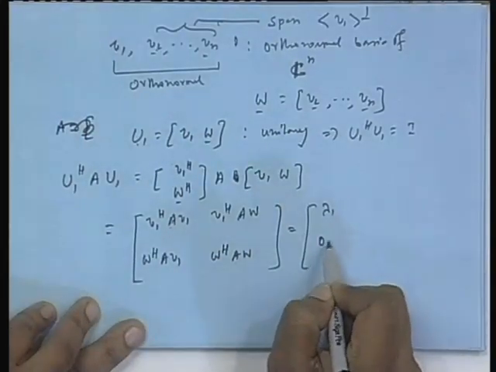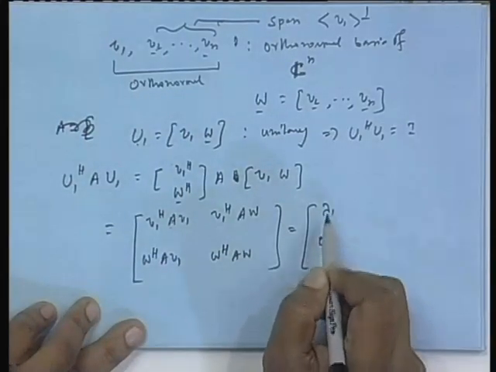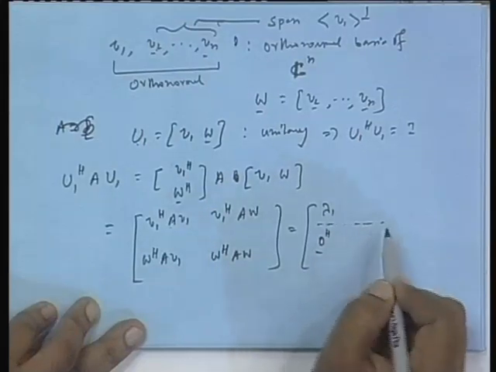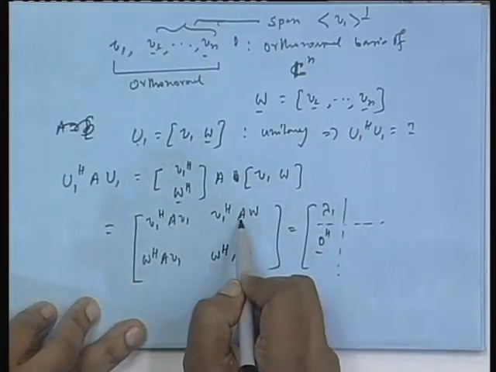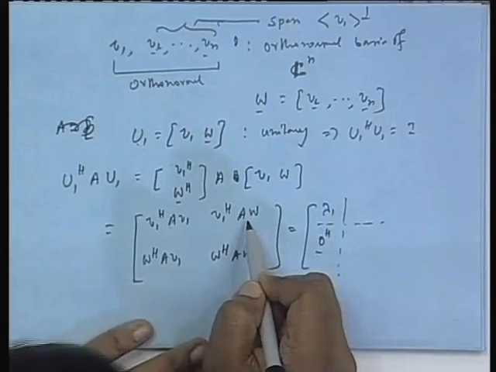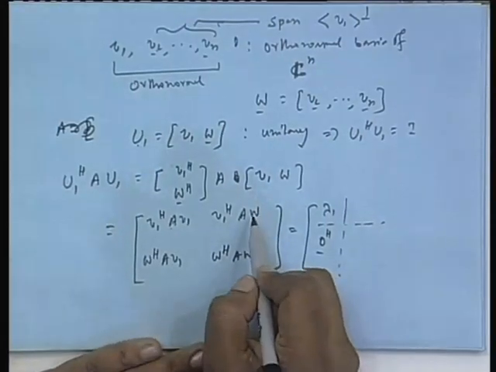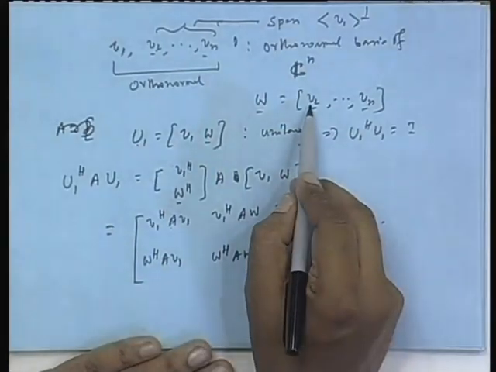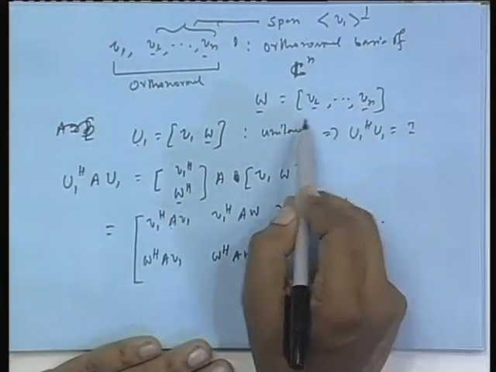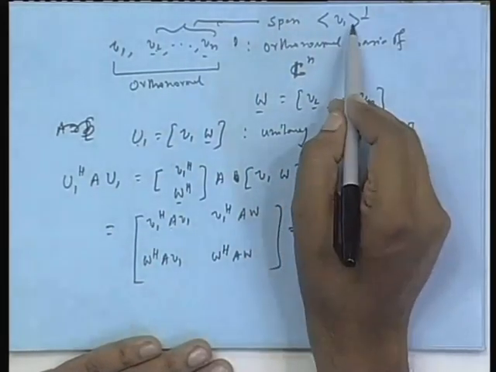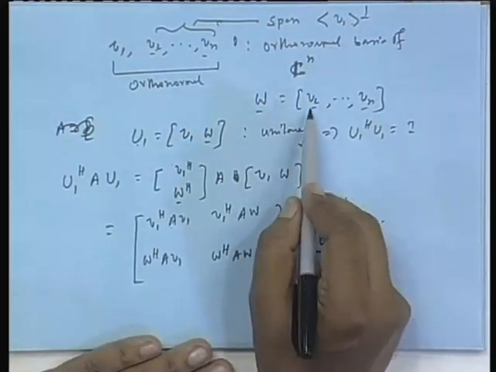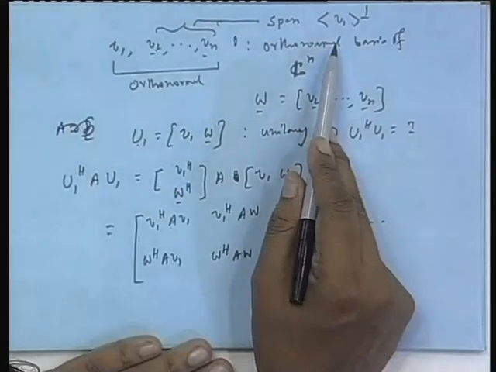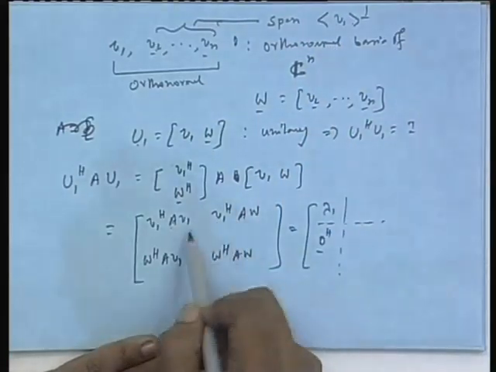So, this becomes a 0 Hermitian, that is a column vector Hermitian, or you can put a transpose, because it consists of only zeros. On this side A W. Now, I told you that any vector you pick from V 2 to V n, they all belong to this orthogonal complement, and if you pick any vector from there, say V 2 to V n, apply A over that, that also remains there, which means the inner product between that and V 1 will be 0.